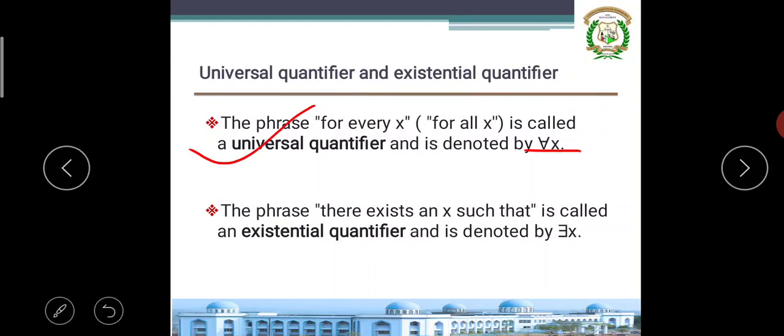Suppose the quantity-related word is there exists or some, then we write this syntax, which is called the existential quantifier. Last class we studied this in detail. If you have any doubts, please go through those videos.